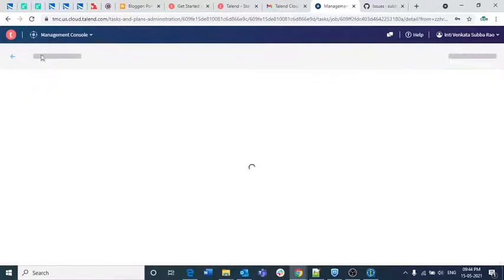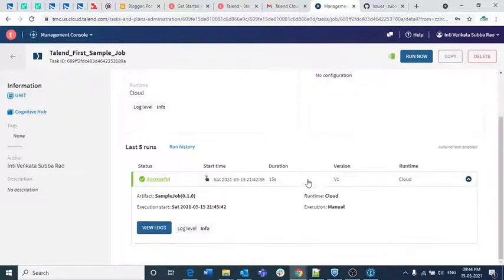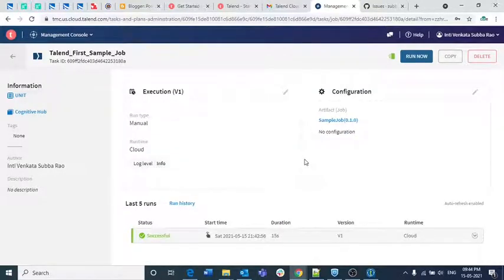So basically whenever you click the cloud, it will take some time to execute. So don't worry about that. As a free version, we need to face such scenarios. We need to wait for some time. So that is all for this video, how to create a task from an artifact.